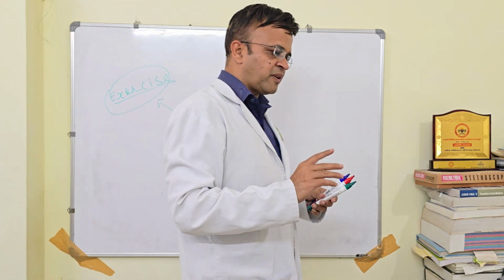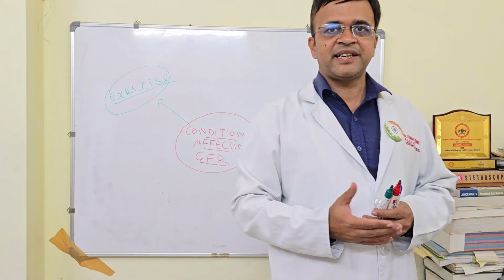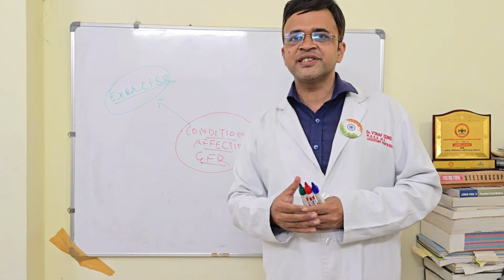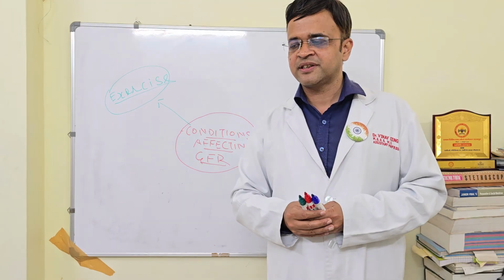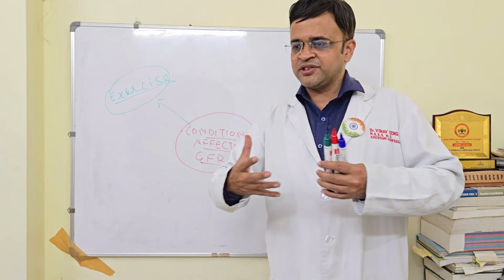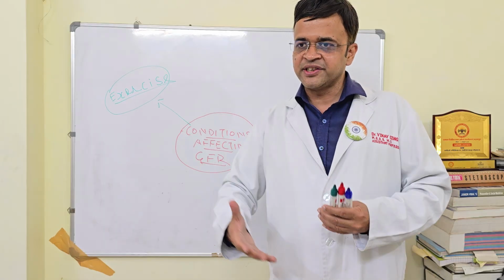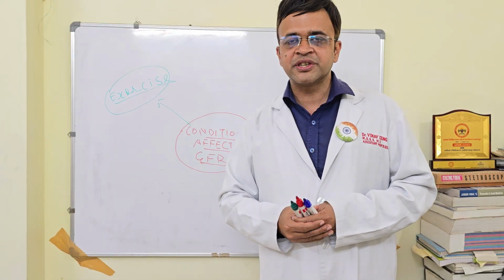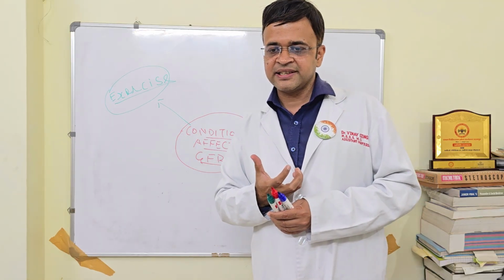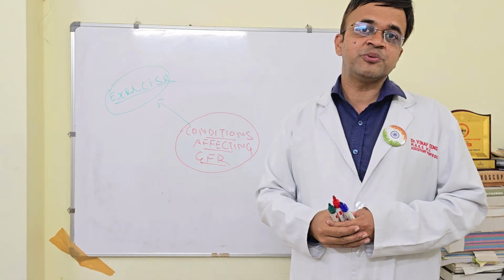Now, often in viva I ask students how exactly exercise affects GFR. Many students say that exercise is going to increase your GFR, and it sounds quite intuitive, right? That if in exercise the whole circulatory activity is increasing, then it should actually increase your GFR. But this is not exactly what happens. During exercise, your sympathetic system gets stimulated.